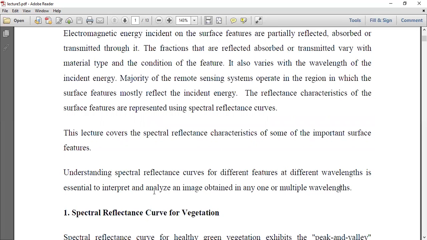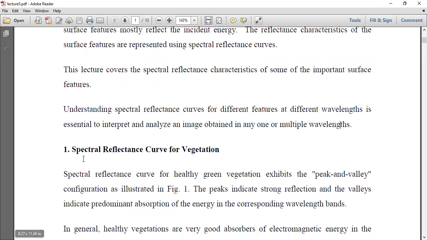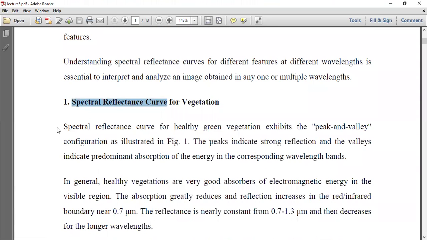in any one or multiple wavelengths. The spectral reflectance for the different features at the different wavelengths is essential to interpret, okay, because on different wavelengths you want to interpret, it is essential to interpret and analyze an image obtained in any one or multiple wavelengths. First, the spectral reflectance curve for vegetation. Okay, let us see what kind of effect is happening on vegetation.